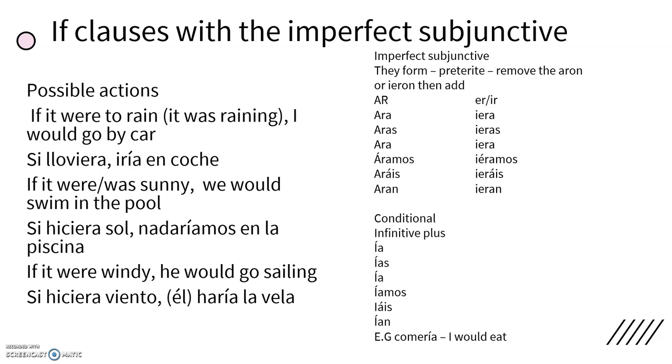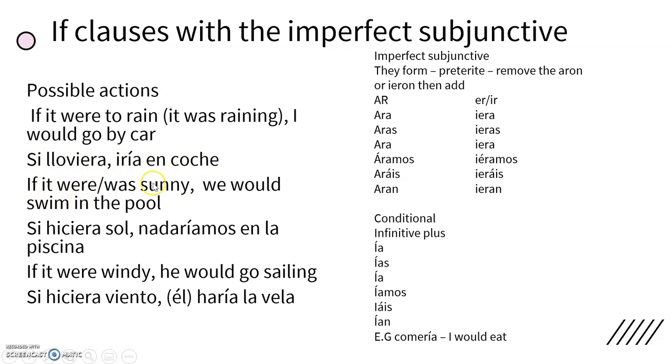But in Spanish, subjunctive is used quite a lot. And there are lots of things that are called triggers that after that we need to use the subjunctive. But particularly for this one, we're using if clauses and then we're following it with conditional tense. So if it were to rain, or if it was raining, I would go by car. So in English, we're putting this subjunctive. We could put it was raining, and then we're following it by the conditional tense. Okay, so si lloviera, iría en coche.